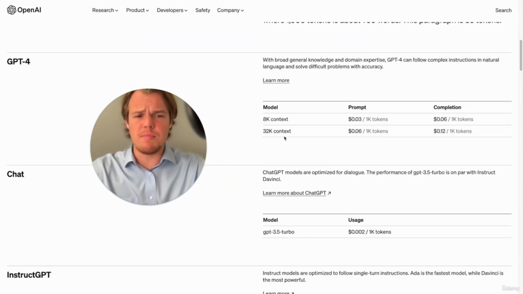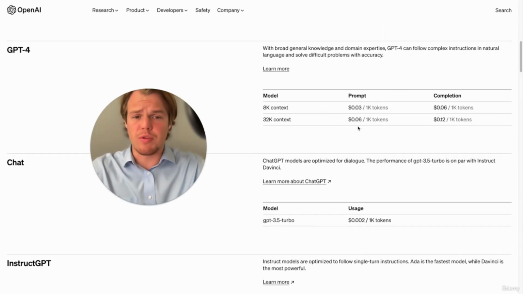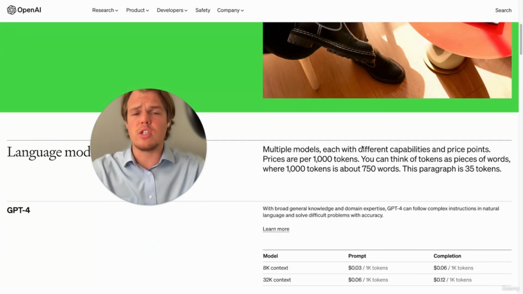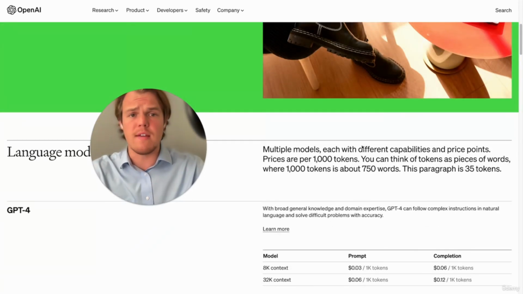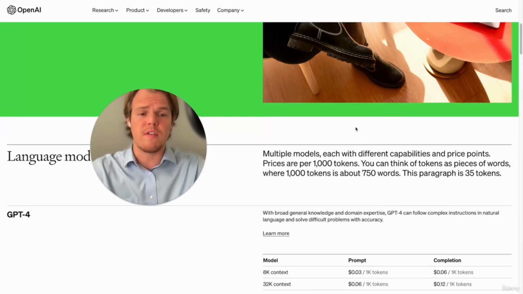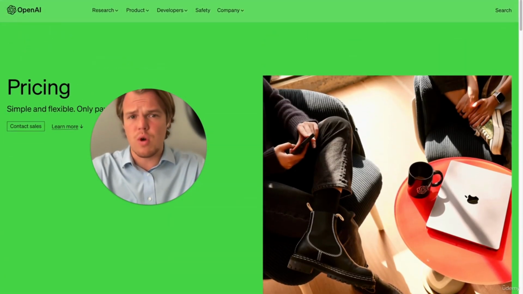As you can see, GPT-4 flows, when it comes to the context of using 1,000 tokens, cost around 3 cents. And for GPT-3.5, it's only 0.002 cents. So you'll understand what use cases will use 3.5 and 4. And in addition, you'll understand the usage and how to calculate token usage later in this course. But for now, I just wanted to give you a brief overview of the token cost.